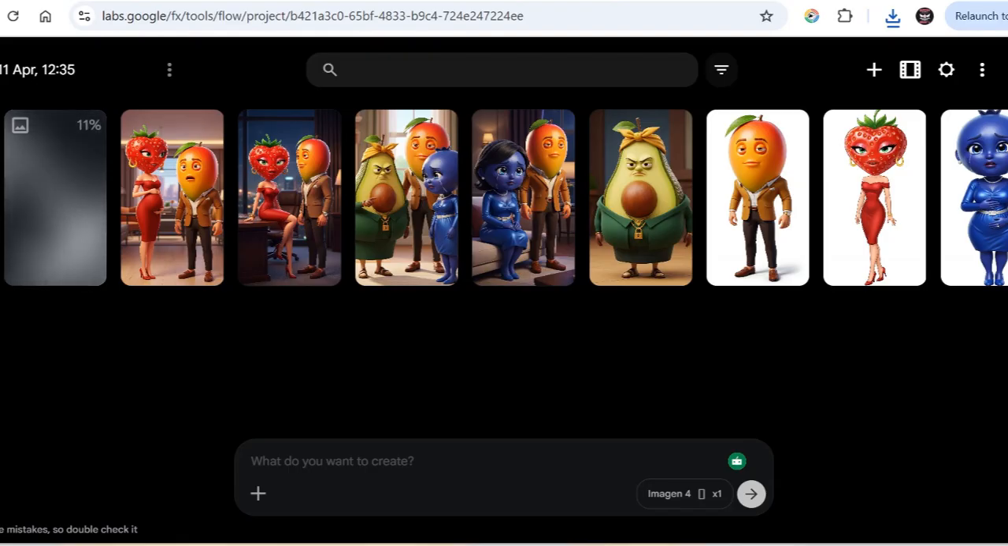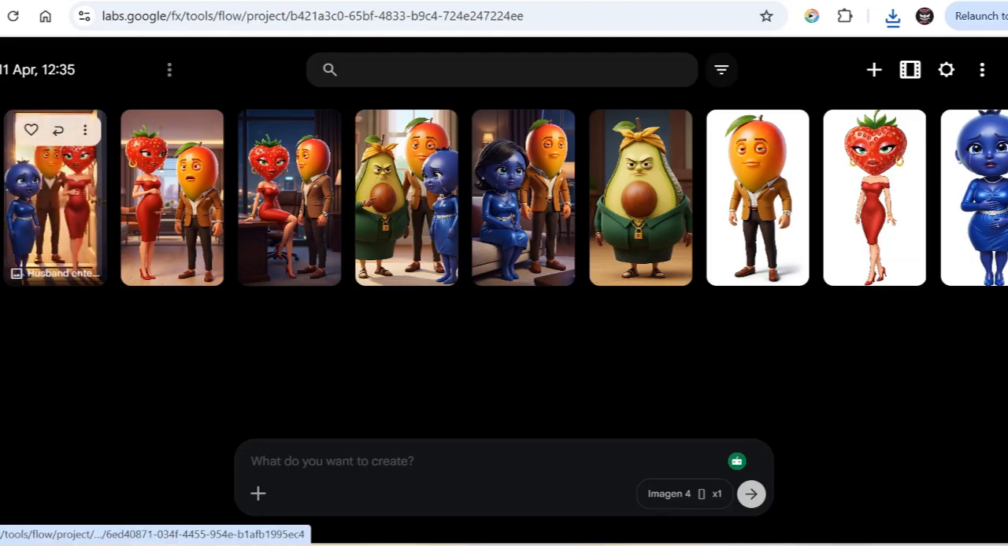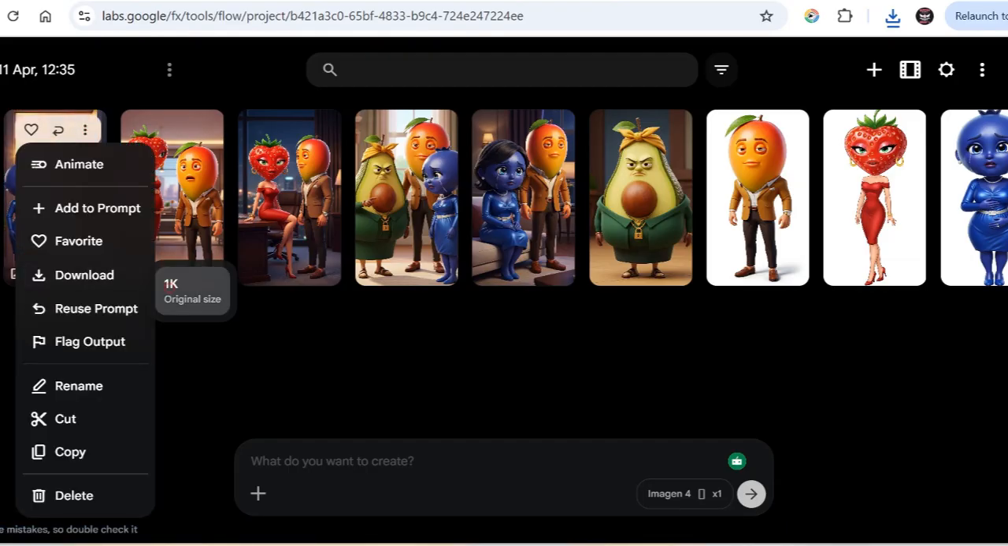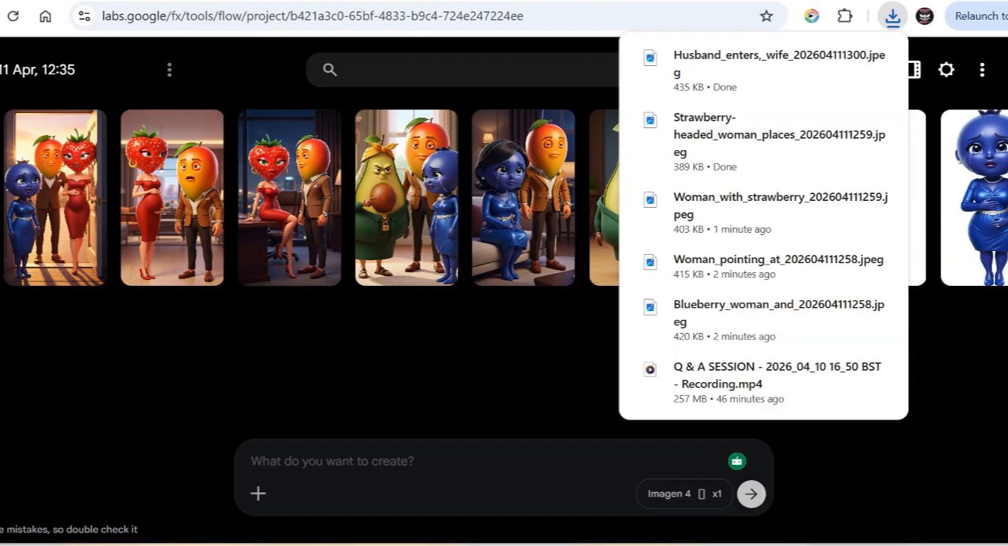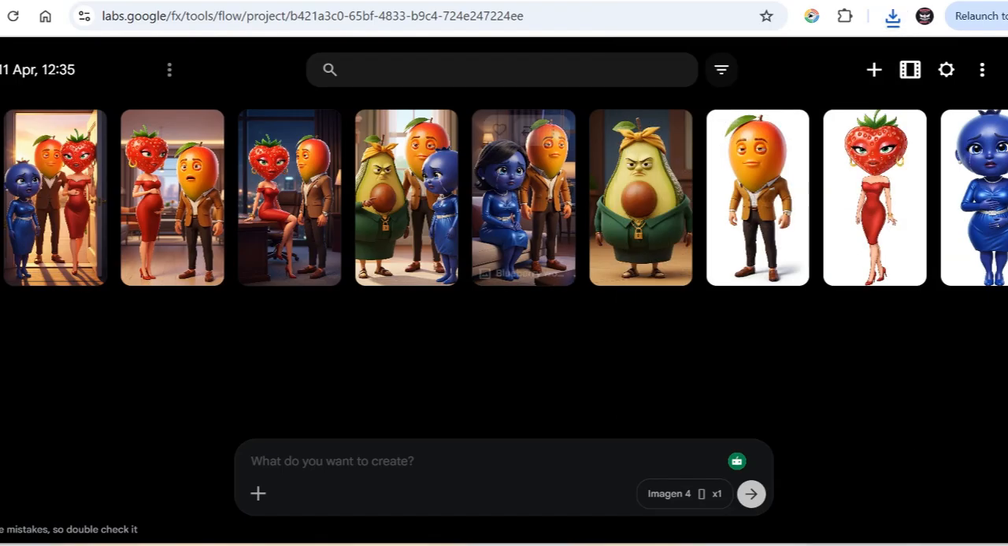This is how you do it on Flow. So the next thing is you keep generating the images scene by scene and make sure you download all of them as you create. You download them to your device as you create. Next is for us to turn these images we've created into video. So this is our scene 1 with the husband and wife.